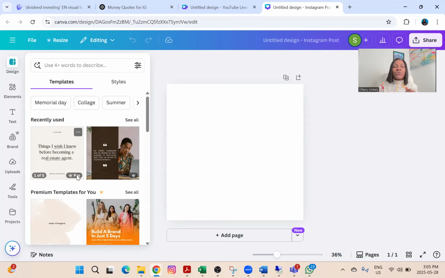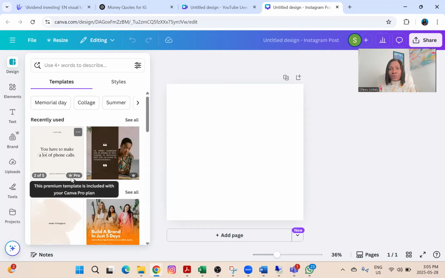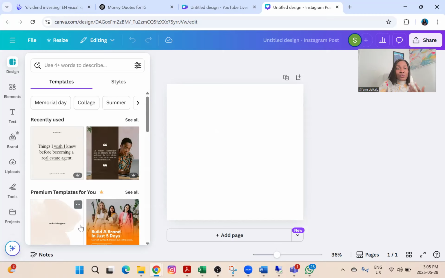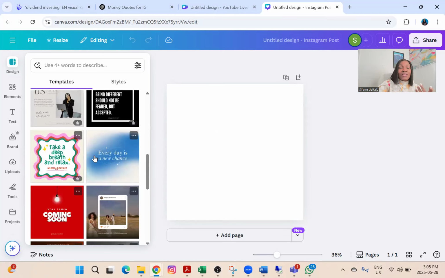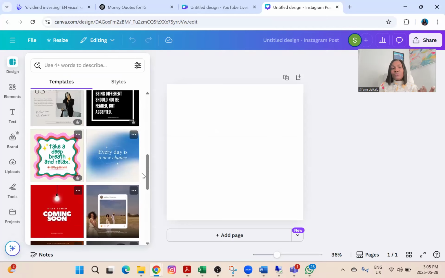For the free Canva version, you would see all these things, but for some, you will see a crown and a pro, which means that it is a paid feature. If you use those features that have the crown and the pro by the side, when you want to download it, it will ask you to make some payment. But for those that do not have the crown or the pro by the side, you can definitely use them as you like. You do not need to make payment. Like this one does not have the crown, so that means it is a free version. You can use it.